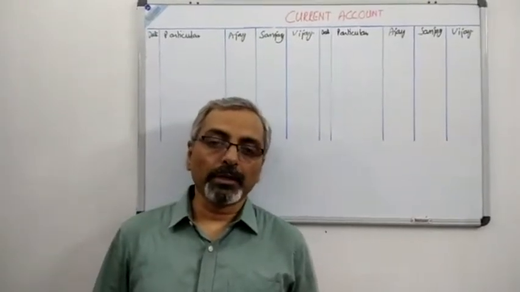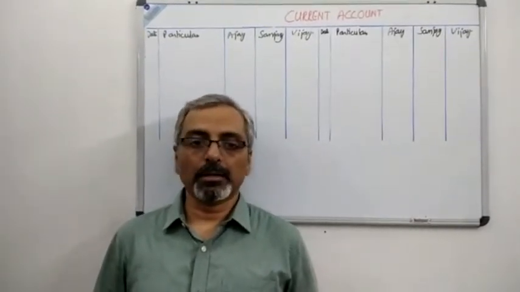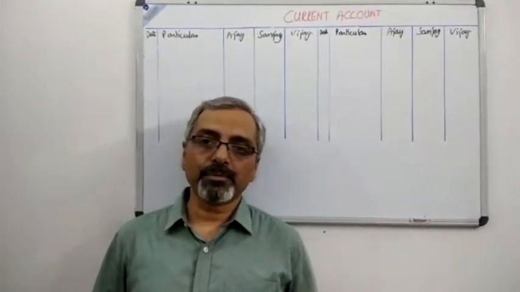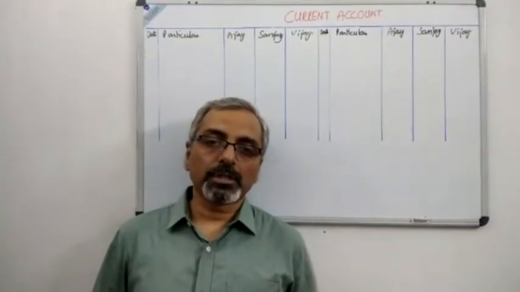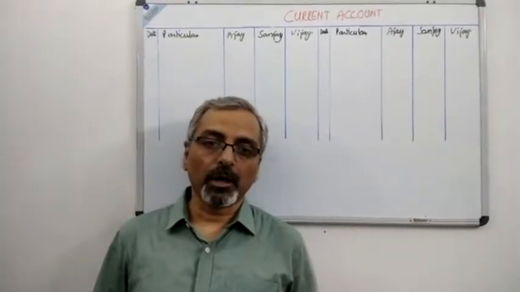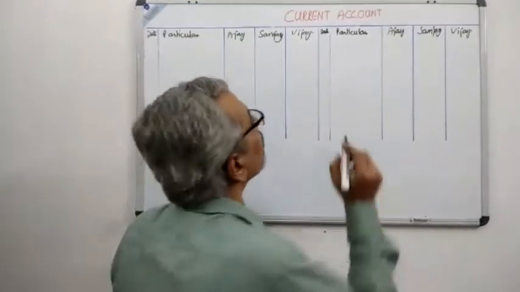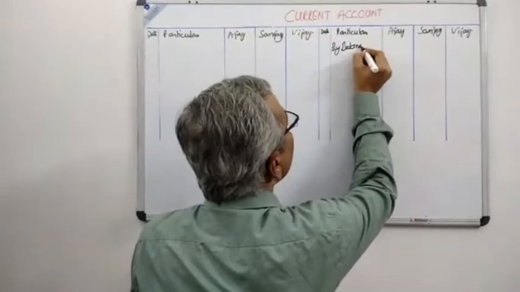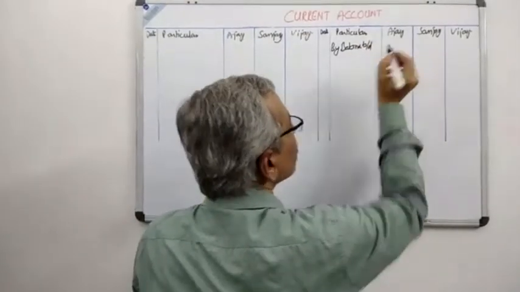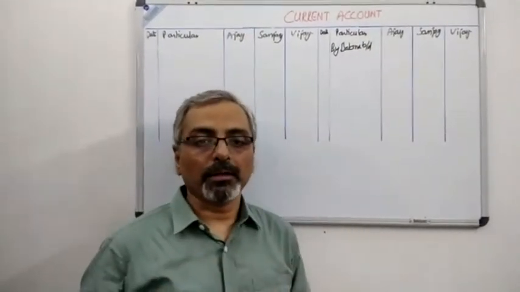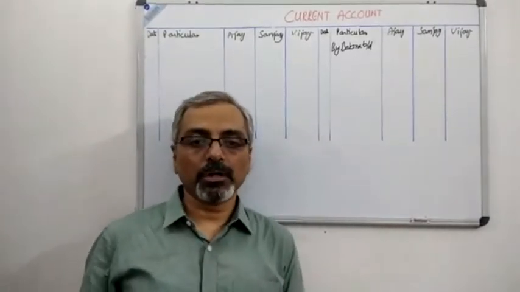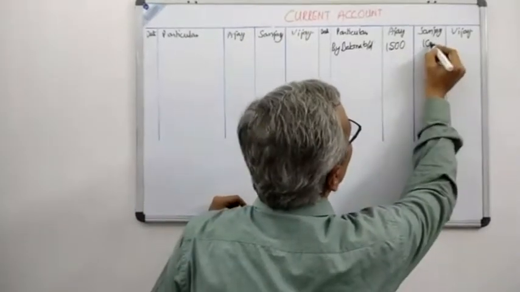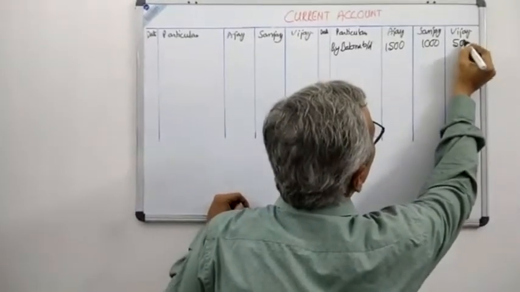Now, the current account balances of all the three partners are given to us, and they are 1,500, 1,000 and 500 respectively. So we'll start with the preparation of the current account, taking into account the balance of the three partners. Over here, by balance brought down, you can see very carefully the balances of the partners were 1,500, 1,000 and 500. So first partner 1,500, second partner 1,000, and the third partner 500.